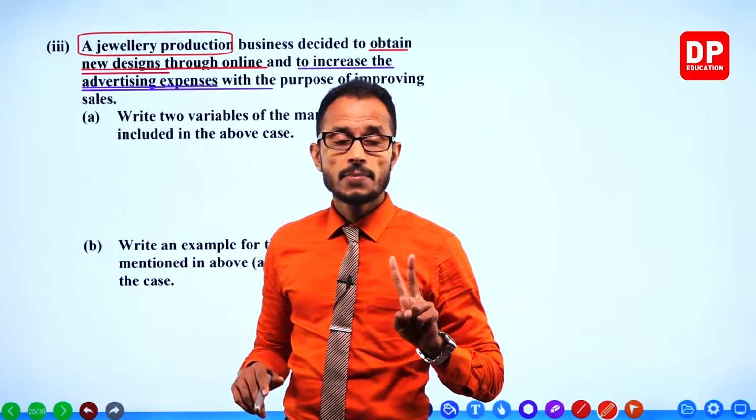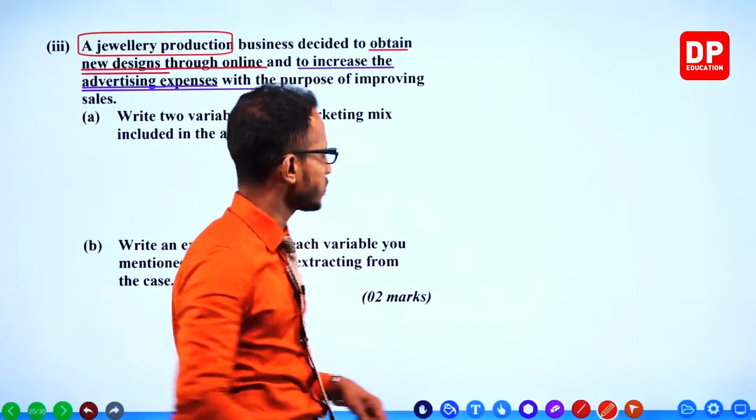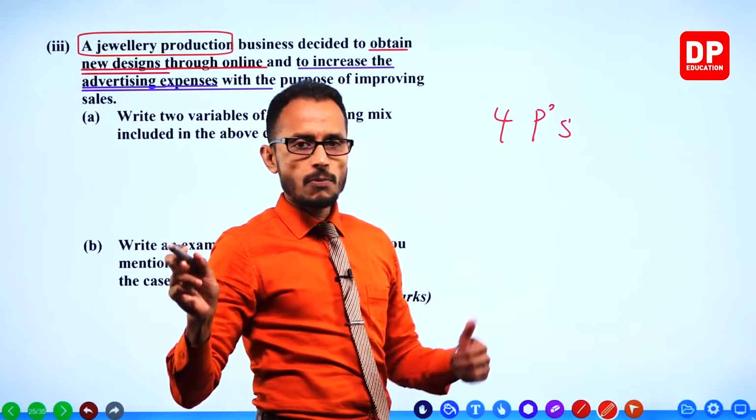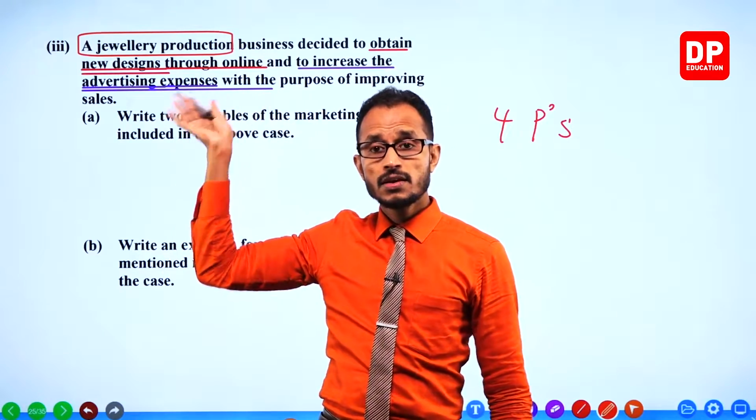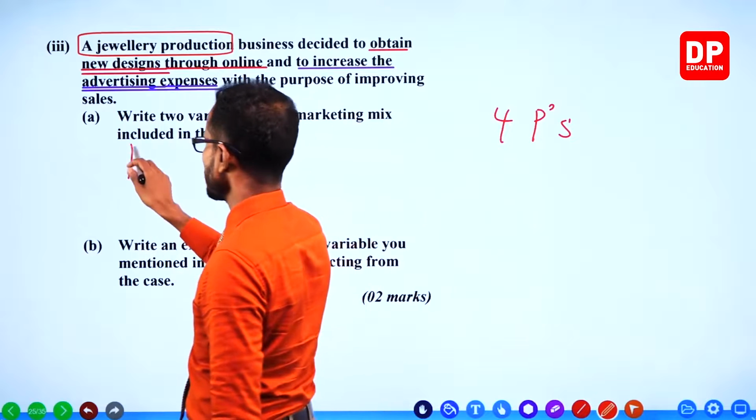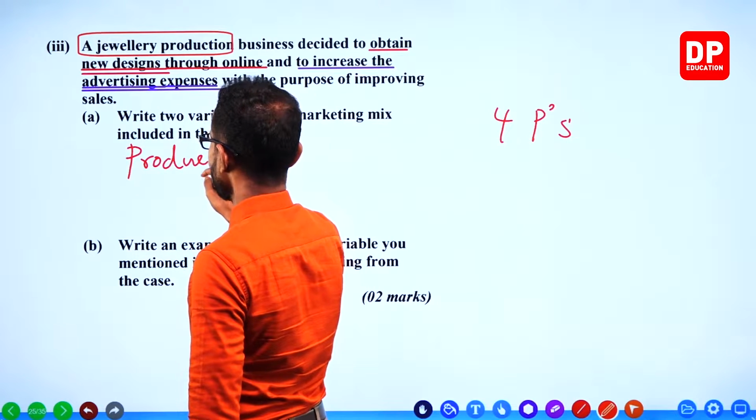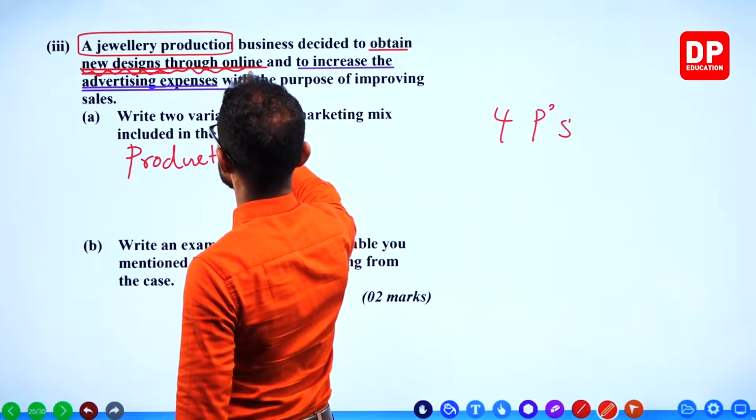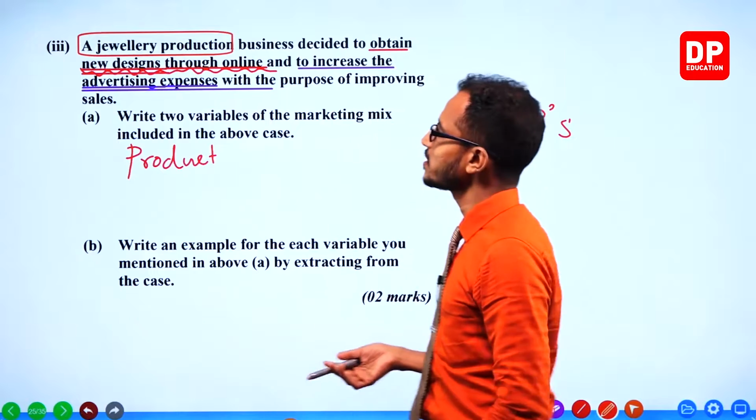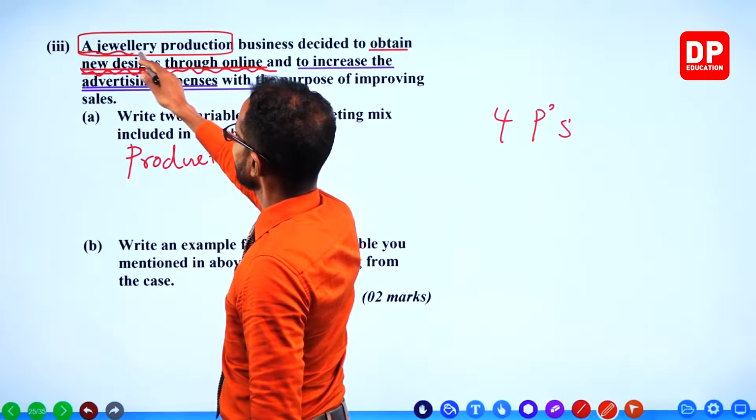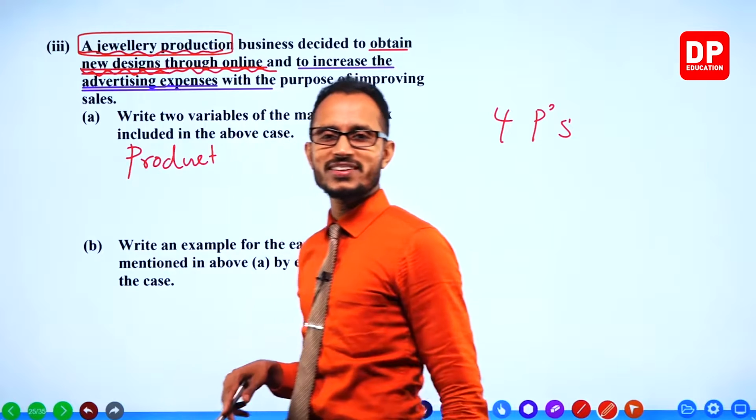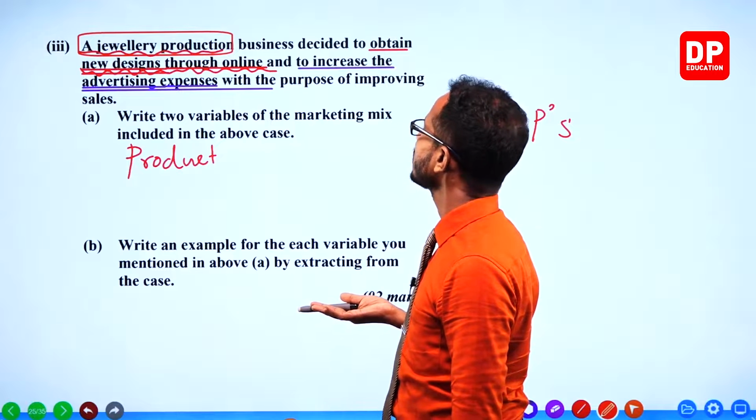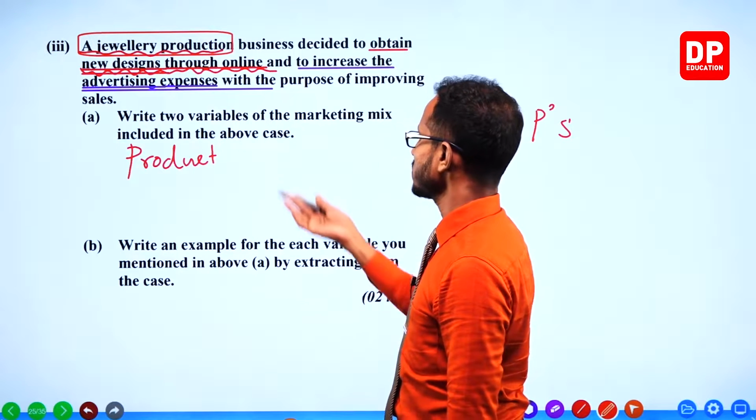There are four variables: product, price, place, promotion. Marketing mix has 4 P's, right? 4 P's of marketing. Out of those 4 P's, what things are given here? The product is given. Of course, the product is given, right? Why? If they are producing new designs of jewelry, that is their product, because they are producing jewelries, right? Jewelry production. Product is there, of course.